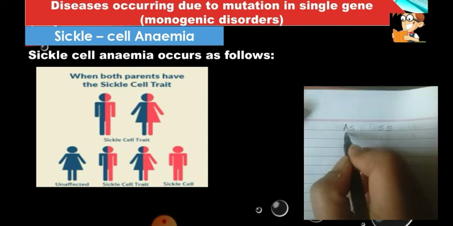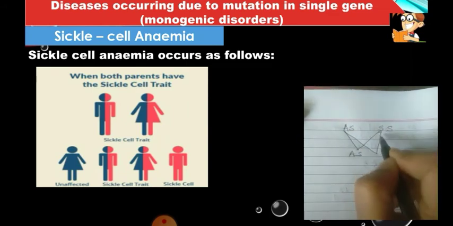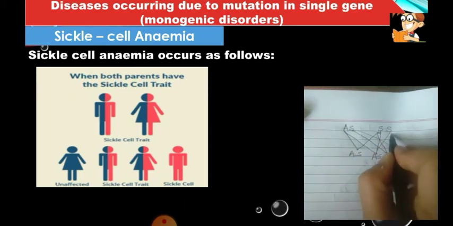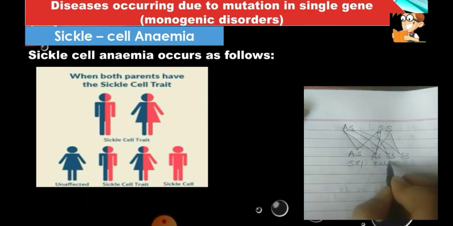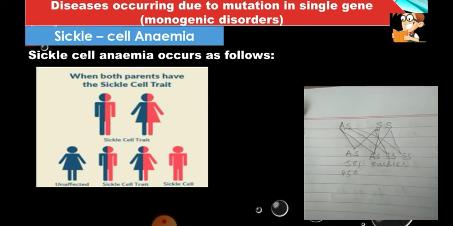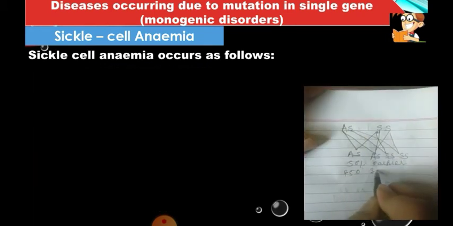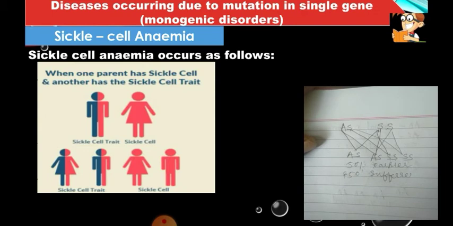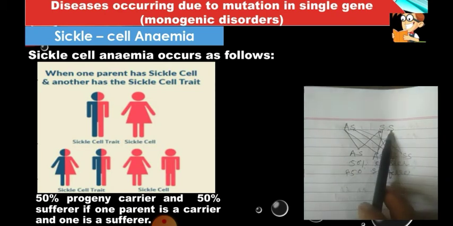So carrier AS, then we get again AS, then S and S, and again S and S. Here you can see that 50% are carriers and 50% are sufferers when one parent is a carrier and the other parent is a sufferer.